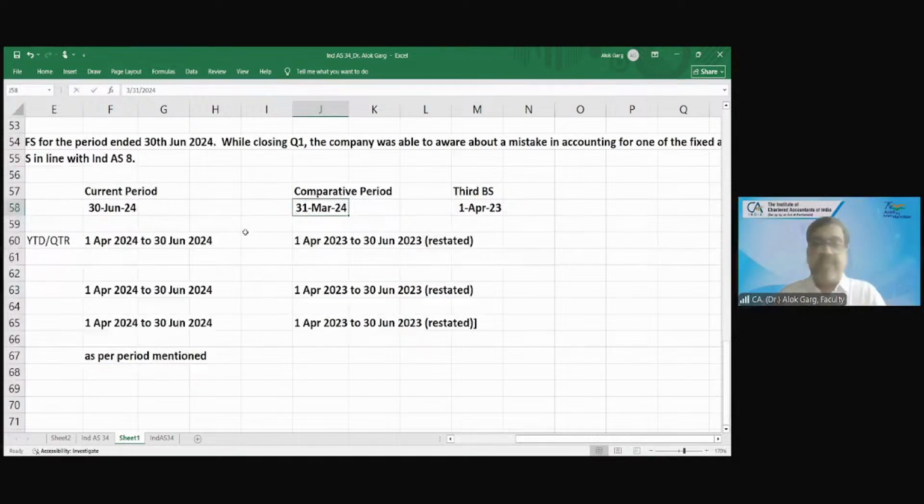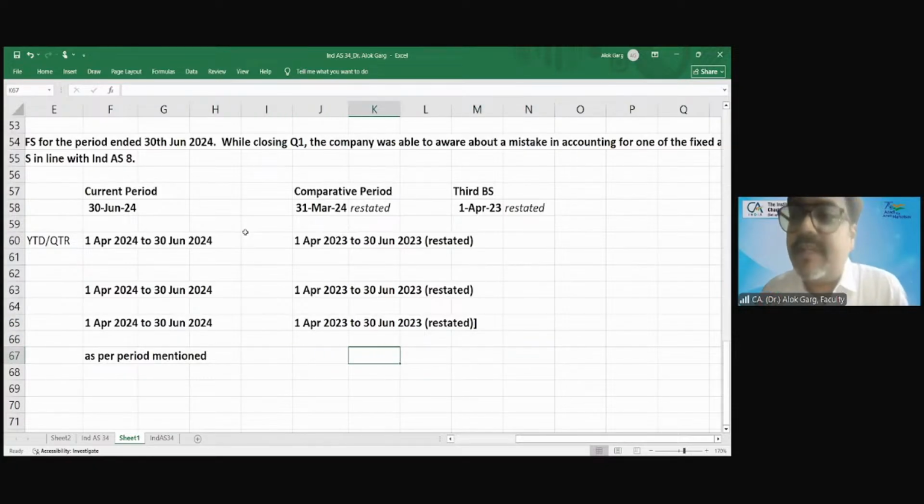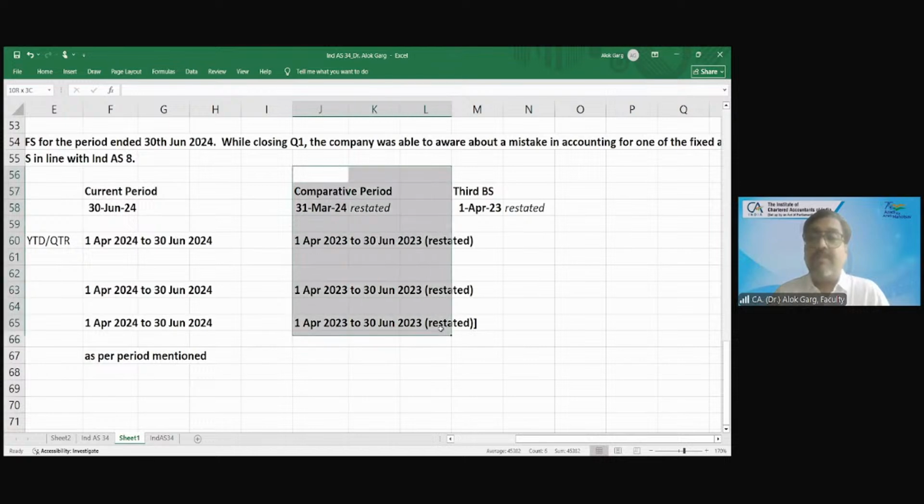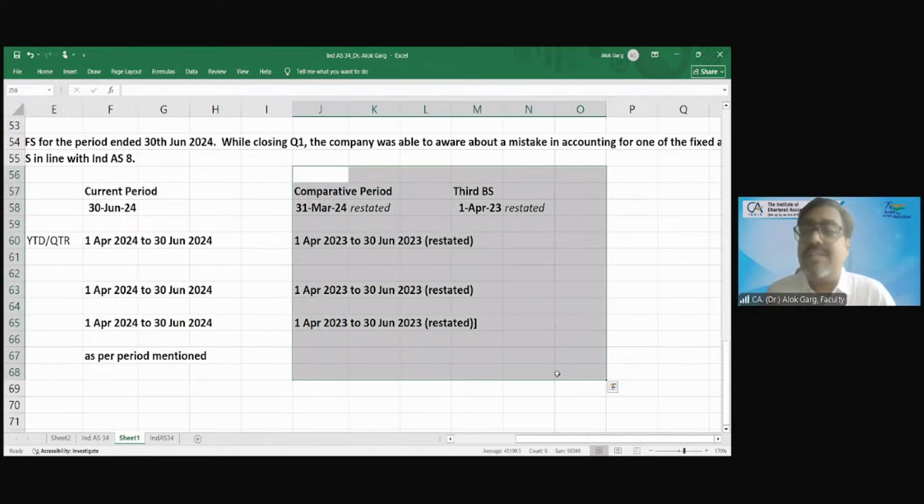Your comparative period balance sheet reconciliation, this will also be restated, right? Yes, sir. This will also be restated, right? And in the notes to accounts, what is required? You remember I have shown you in the ONGC reconciliation. Reconciliation of each line item. Yes. Reconciliation of each balance sheet, P&L, cash flow line item which is affected by the correction of error, right? So all the prior period line items which are restated require reconciliation, right?